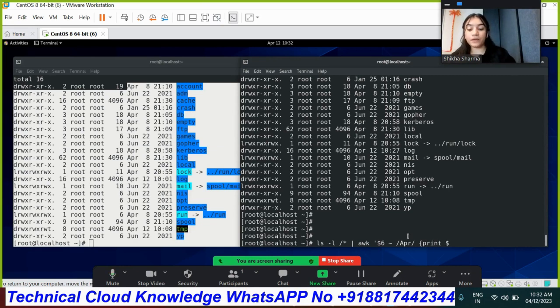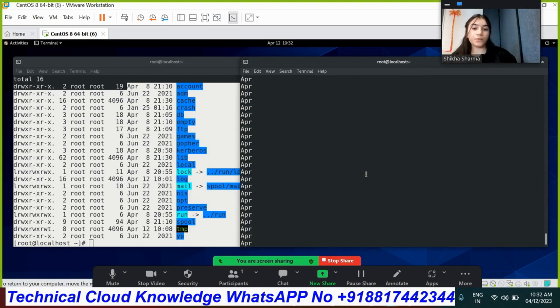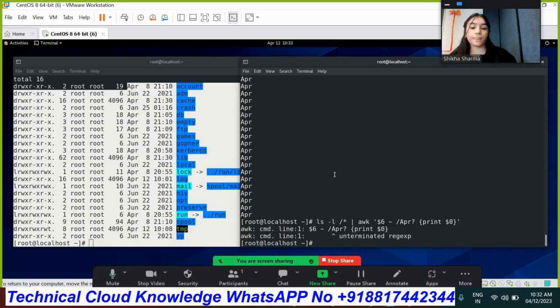Okay, and print field number 6. You can do field number 0 as well to know the content. So awk field number 6 till December, delimiter April, close it and print field number 0 so that you get to know the content.